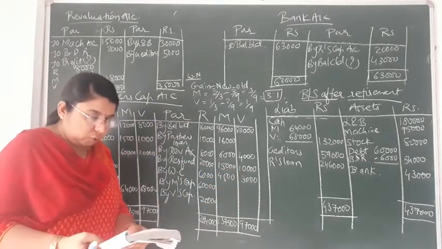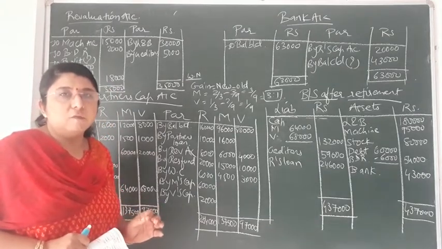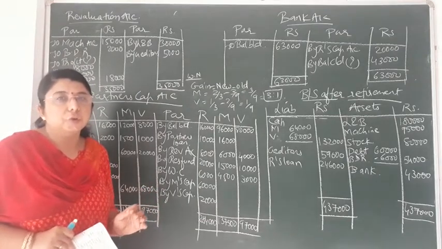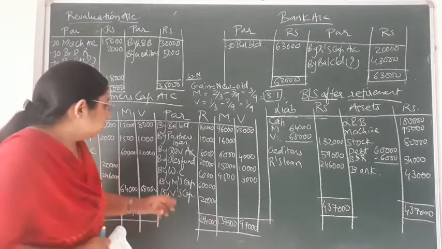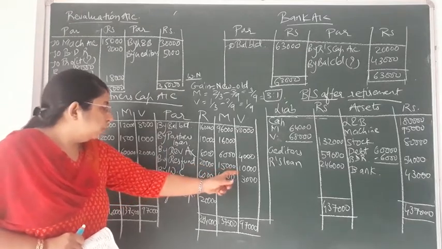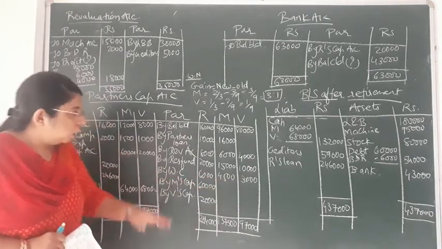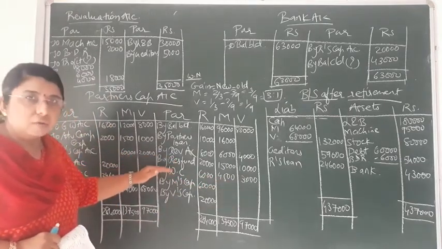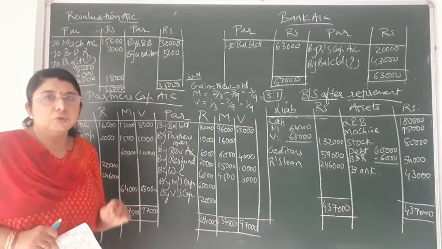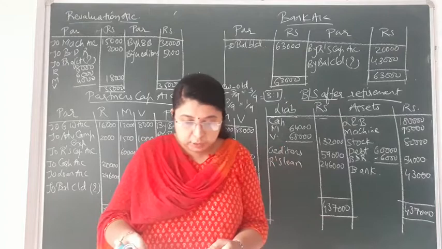In the same way you have to distribute the workmen's compensation reserve, that is given to you as 13,500. So 13,500 is also to be distributed amongst all the three partners in their old ratio, that is 4:3:2. So again you can see, by workmen's compensation, credit side of partners' capital account, that is 6,000, 4,500 and 3,000. So we have to distribute both these reserves amongst the partners in their old profit and loss sharing ratio, that is 4:3:2.